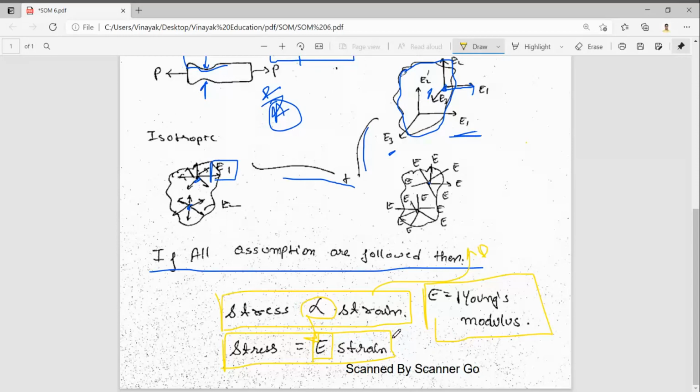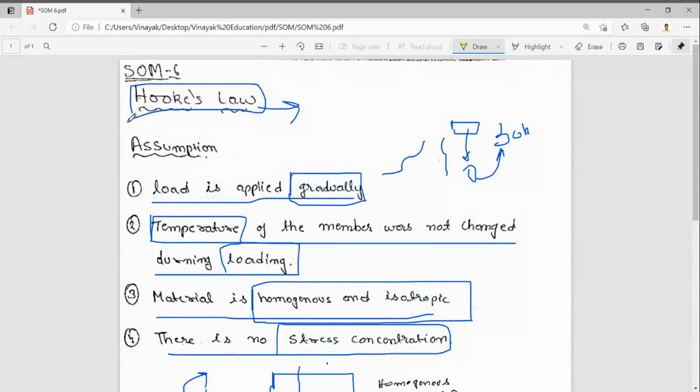In this video we have seen what Hooke's law is, and its assumptions also. You should remember these assumptions. They will be asked directly, and in interviews also they will ask what these assumptions are.